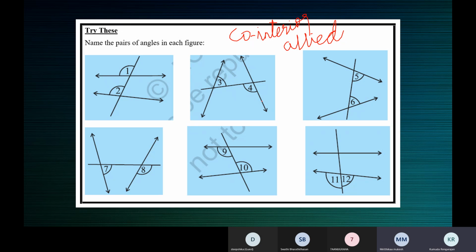Okay. Now, Mritika, what kind of angles are angle 3 and angle 4? They're interior angles. What kind of angles are they? They're interior, and are they corresponding or alternate?